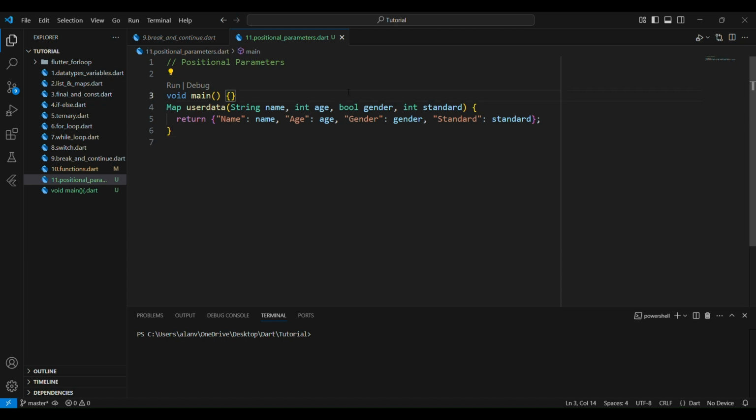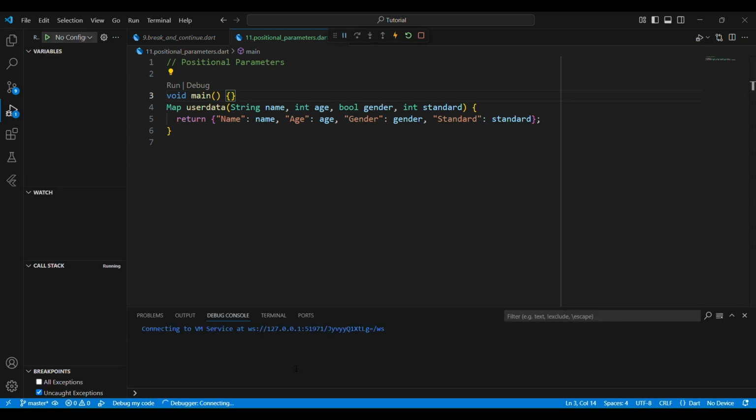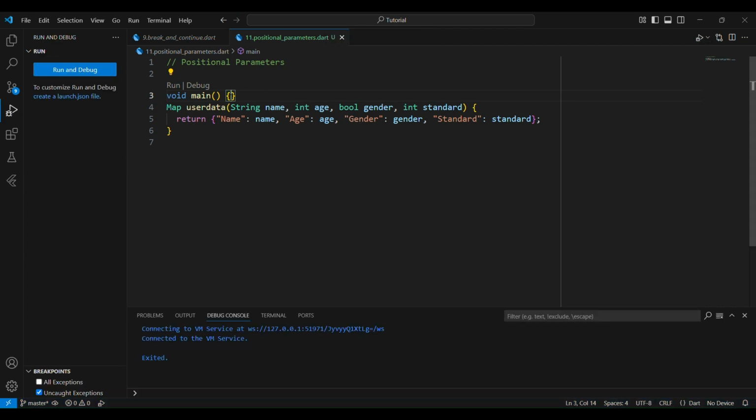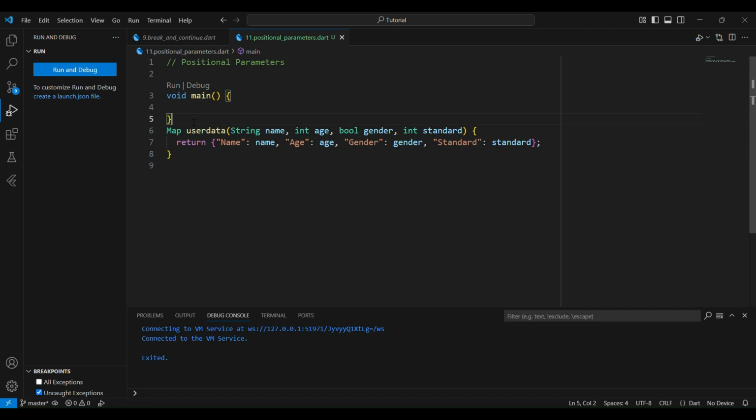So I just run it here and look at the debug console. Nothing is displayed here. Why? We have to print. Just running this, the debug console will show nothing. Why? We have to print this data inside of the main function. Inside of the main function, I will be defining the actual values given here.